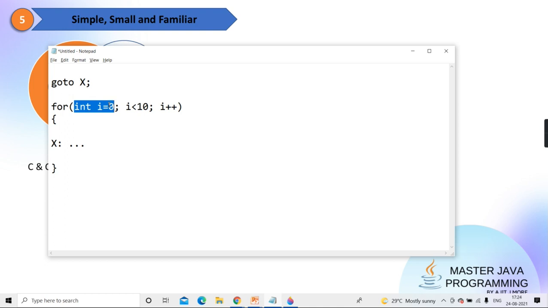Yes, yes. You understanding or no? Only the first initialization part is skipped because directly it has jumped here. So that initialization code, for the first time, it has not executed. Directly came here, ran this code and directly i plus plus. So is there a chance that i does not have an initial value and it is continuing?